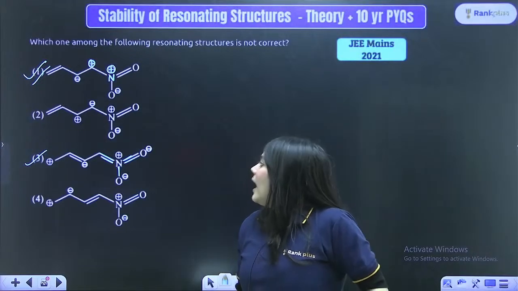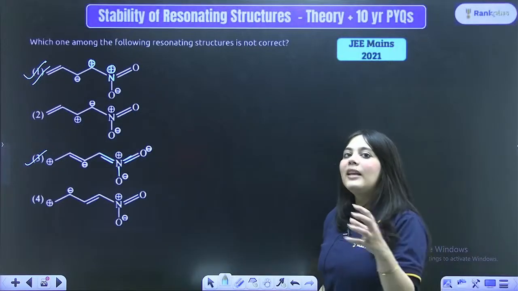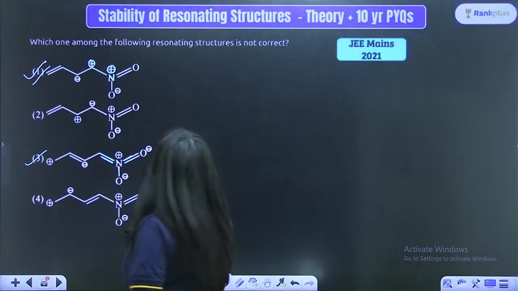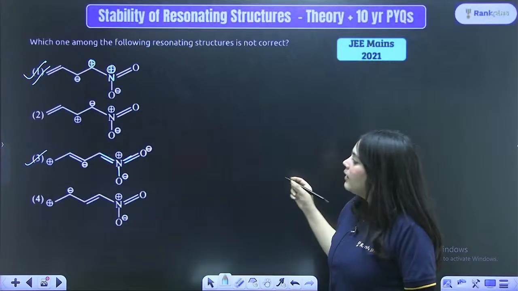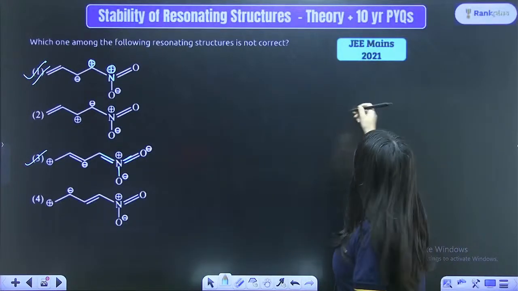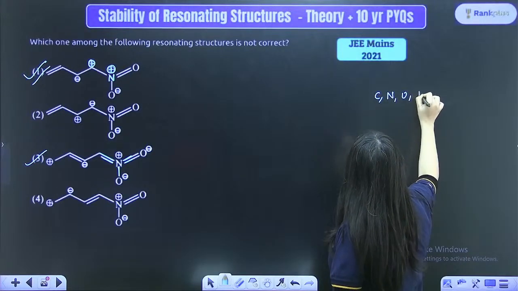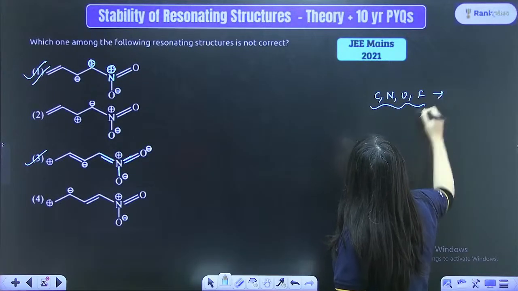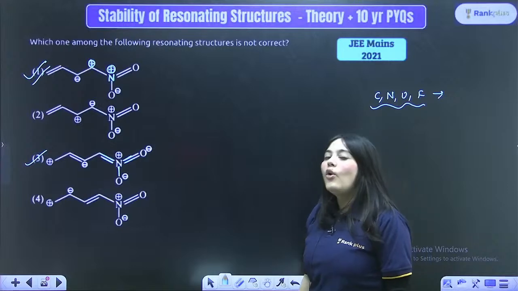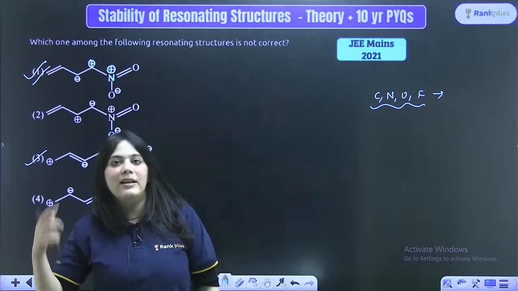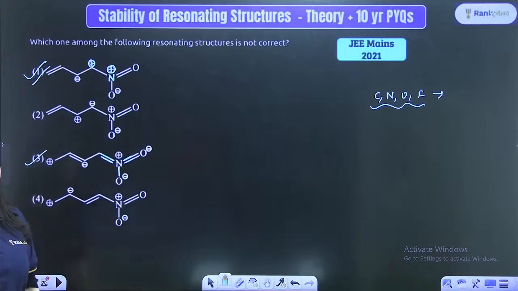And similarly, your second period elements. So whenever I'm talking about second period elements, right? So second period elements are what? Second period elements are your carbon, nitrogen, oxygen, fluorine. These cannot have more than 4 bonds forming out of them. Maximum bonds they can have are 4 bonds, right?